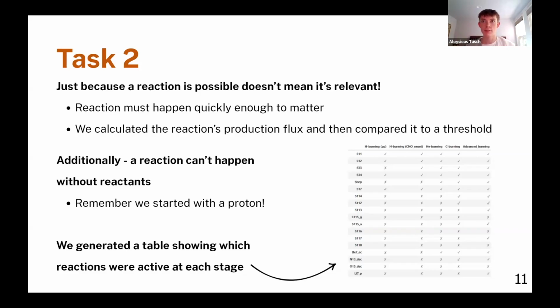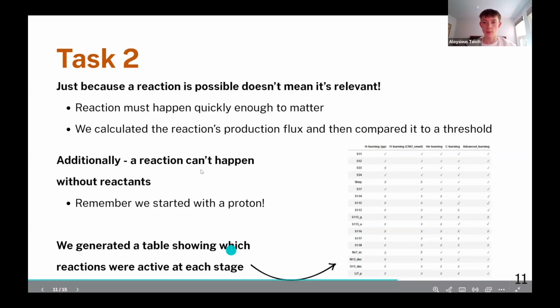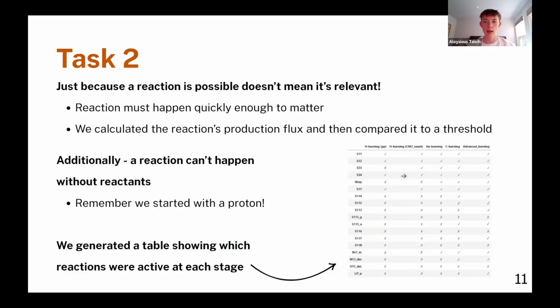We factor this in for each of the 5 stellar stages in the assignment, which are hydrogen burning at PP chain onset temperature, hydrogen burning at the CNO onset temperature, helium burning, carbon burning, and advanced burning. These 5 over here. And this is the table showing all of the reactions and when they happen at each stage. So yeah, you can see how it changes over time.